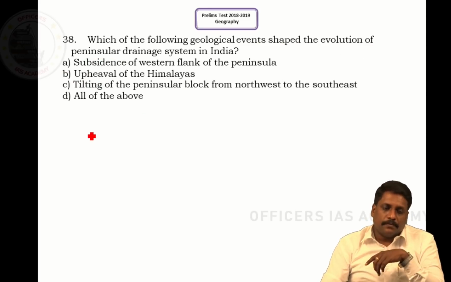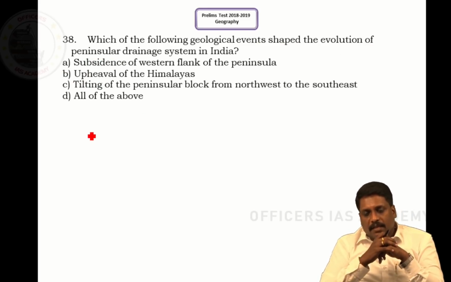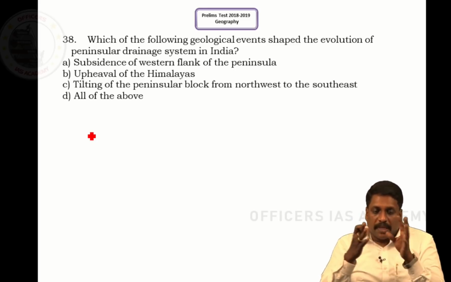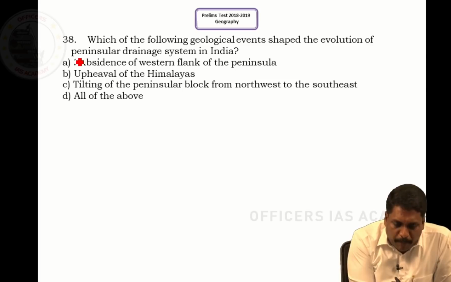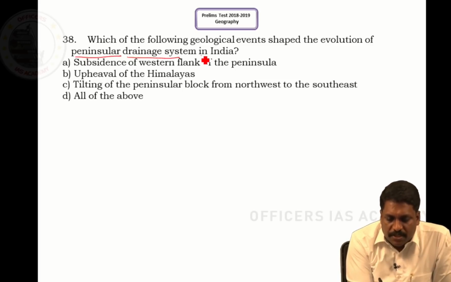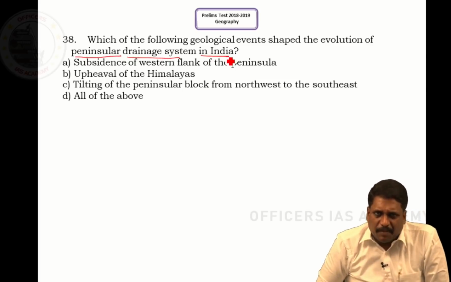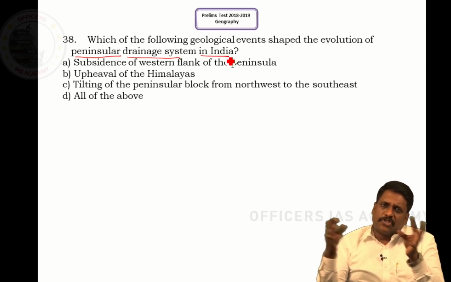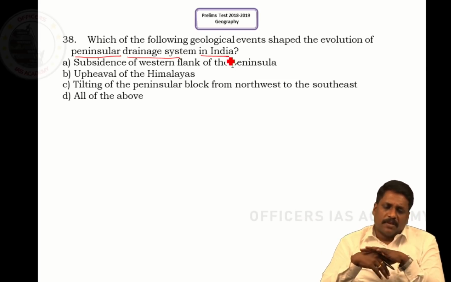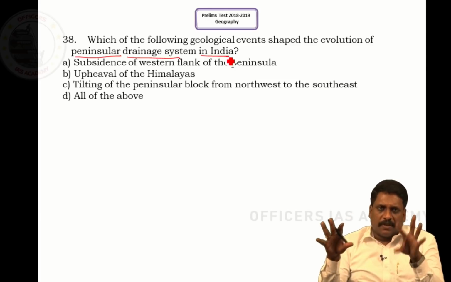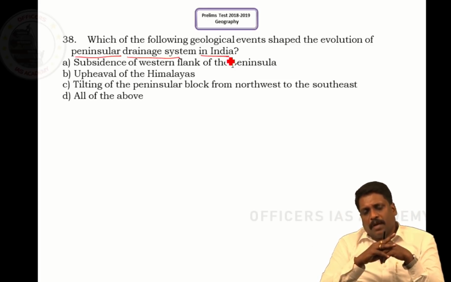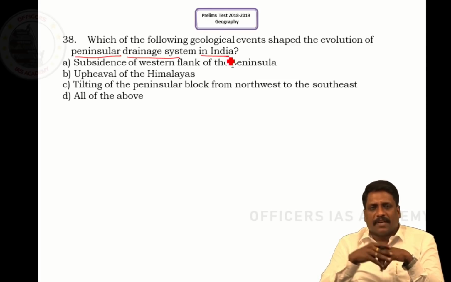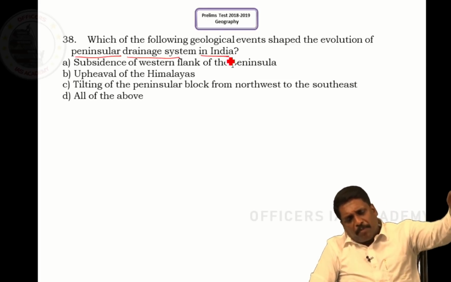Sir, question number 38. Which of the following geological events shaped the evolution of the peninsular drainage system in India? Whenever I talk about evolution, modification, changes, everything you can bring in. So, what has resulted in the present nature of the river systems in peninsular India? Subsidence of the western flank of the peninsula, right? What I call epirogenesis.